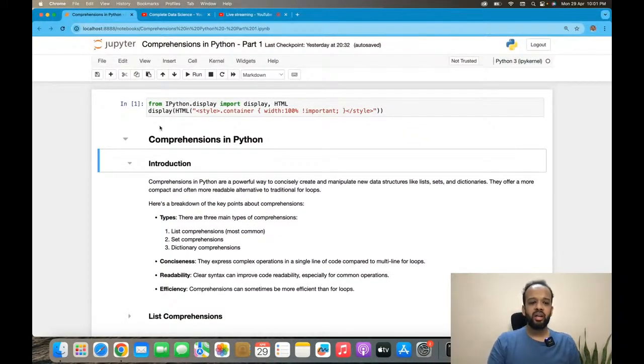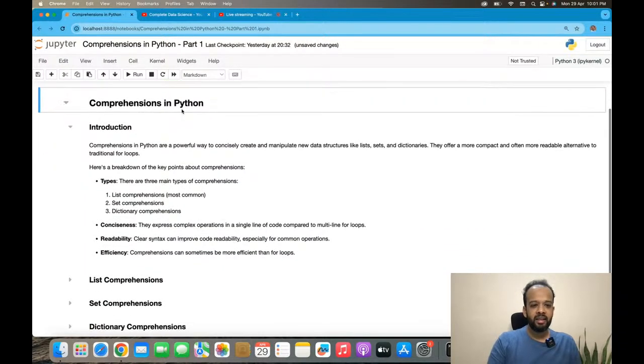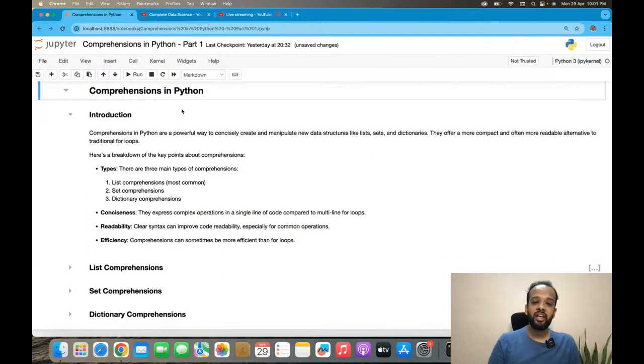So we are going to be talking about comprehensions in Python. Now, comprehensions are a powerful way to concisely create and manipulate new data structures like lists, sets, and dictionaries. So we are going to be talking about comprehensions for these three data structures. Why only these three? What is common between these three data structures that, let's say, tuples or frozen sets do not have?